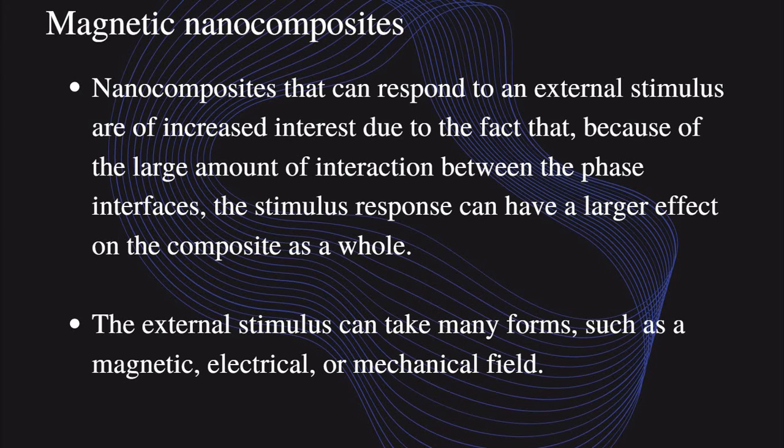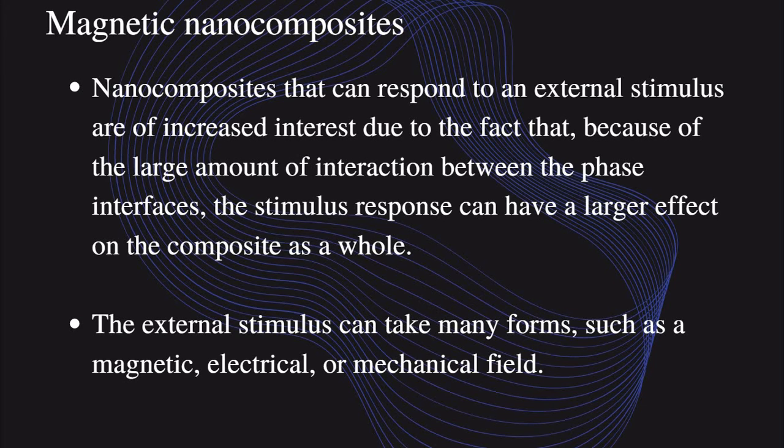So another one is magnetic nanocomposites. Magnetic nanocomposites are multiple component materials typically containing nano-sized magnetic material to trigger a response to an external stimulus. So magnetic nanocomposites have multiple phases, multiple components.